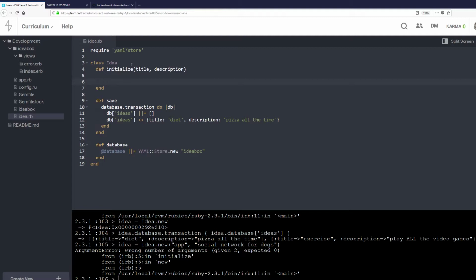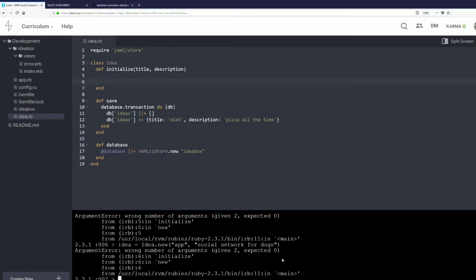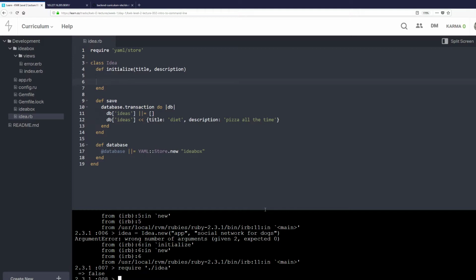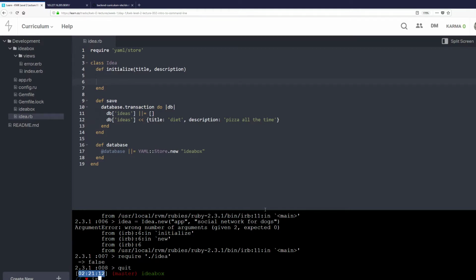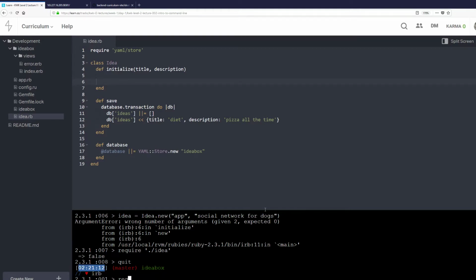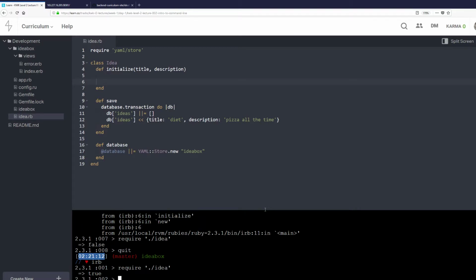And this works, right? We can go here, and we can do idea new. Oops. I have to require idea again to load it. No, sorry, let's do this. Run IRB, require idea, and it's true. And we're going to do idea equals idea.new app, social network for doggos.